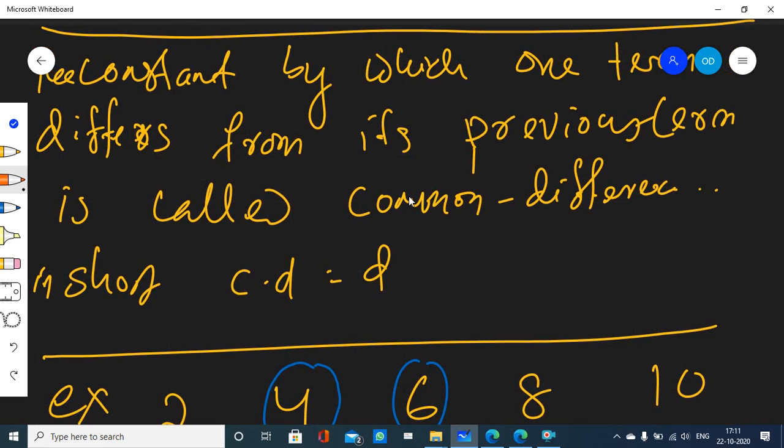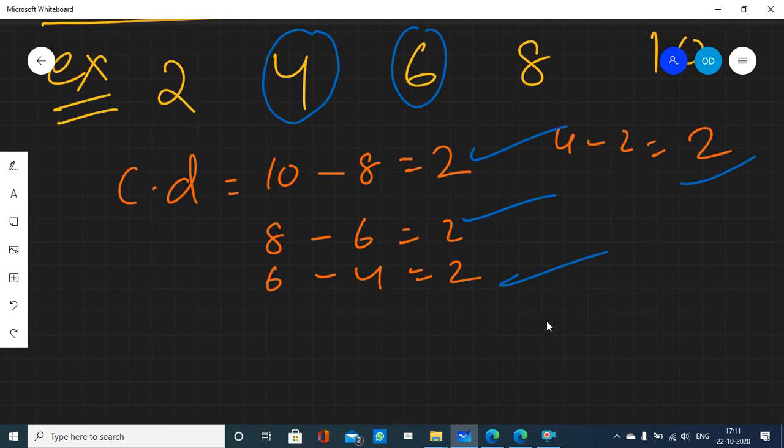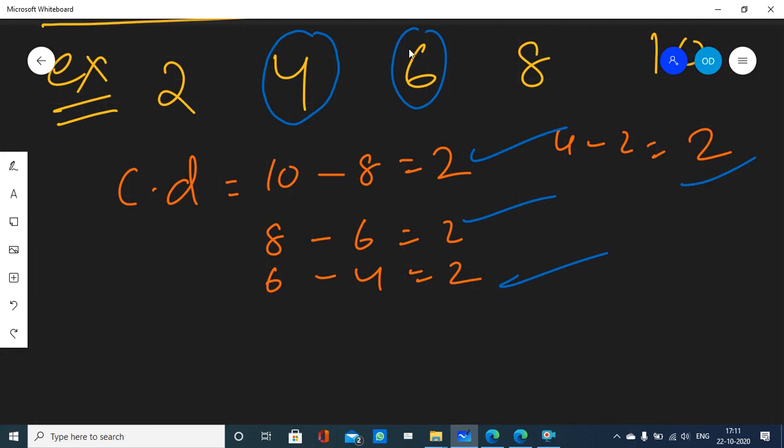Are you getting it? Hello? Yes, sir. One term and its previous term. Okay. So what is the difference between 6 and its previous term? 6 minus 4, 2. Not 4 minus 6, minus 2. No. 6 minus 4, 2. Similarly, if I ask what is the common difference here? What will you say? 8 minus 6, 2. Not 6 minus 8, minus 2. Get it?